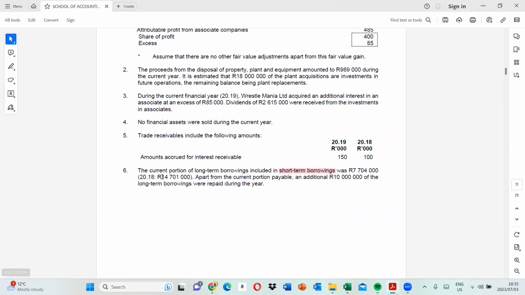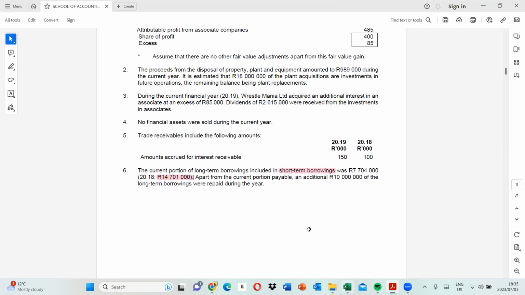The reason why we have a short-term portion in regards to long-term borrowing is that this is the amount we're expecting to pay in the following year. That is why we classify it as short-term portion, which means in 2018 they classified 14,701,000 as a short-term portion, which automatically means this amount was repaid in 2019.